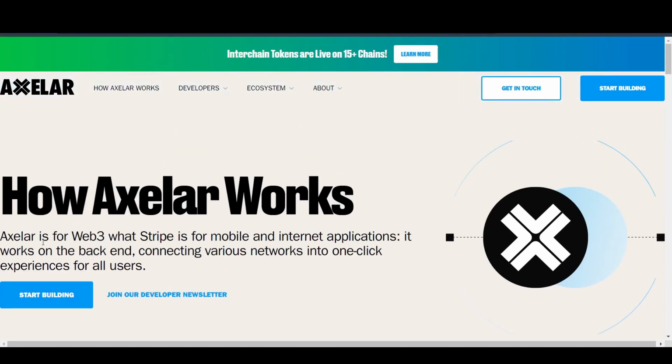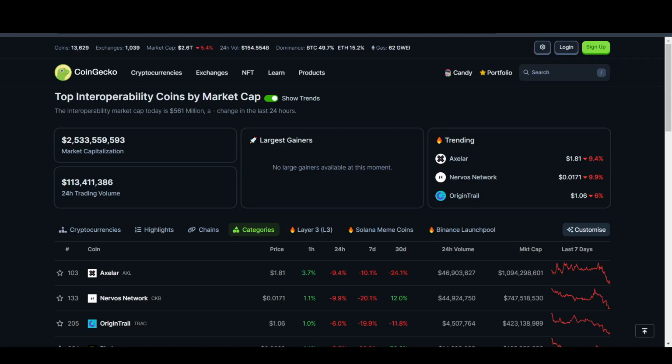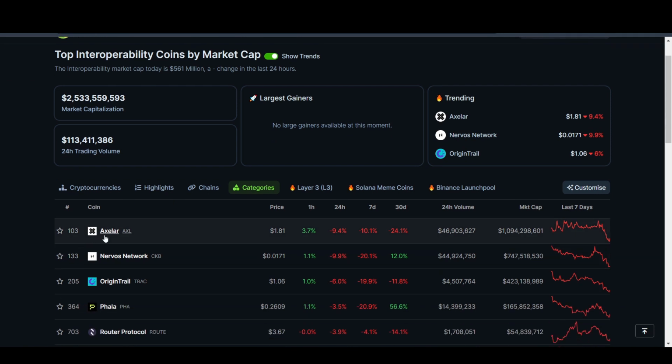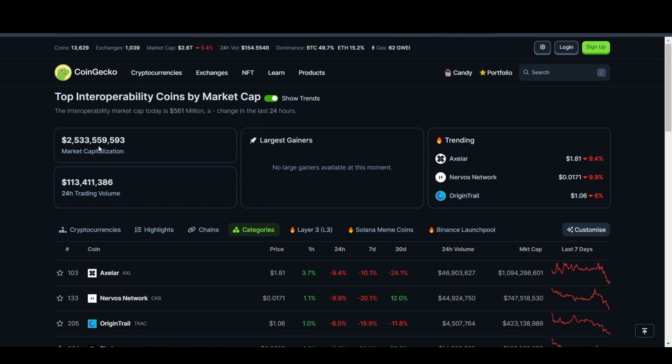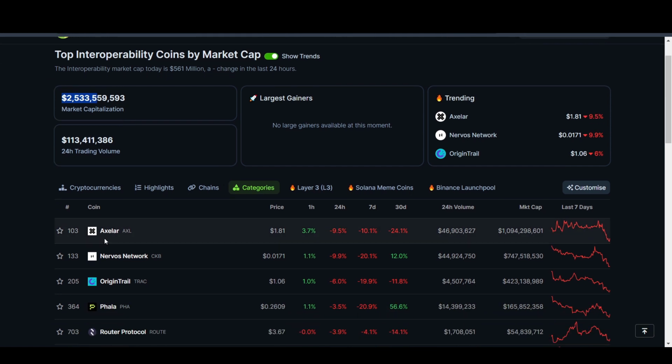Basically Axelar is to web3 what Stripe is for mobile and internet applications. It works on the back end, connecting various networks into a one-click experience for all users. So this is pretty big. And when it comes to interoperability, this is a pioneer, or the biggest one in this section. As of now, the interoperability section has over 2.5 billion market cap, and the biggest one and the largest share is the Axelar or AXL coin, which is pretty big for them.